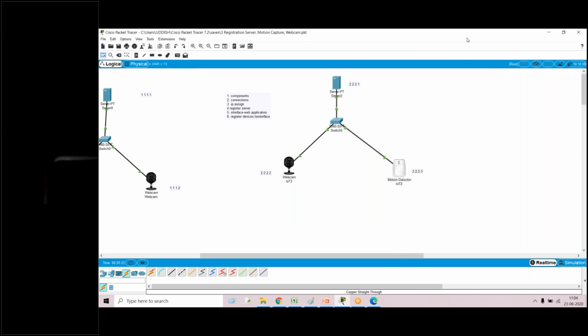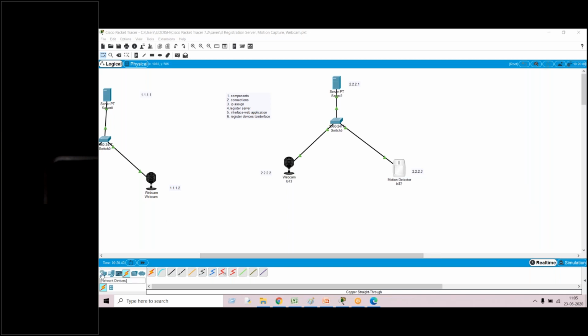So this is nothing but your second step. I think connection establishment is done, and the third one, IP assigning, is also done.